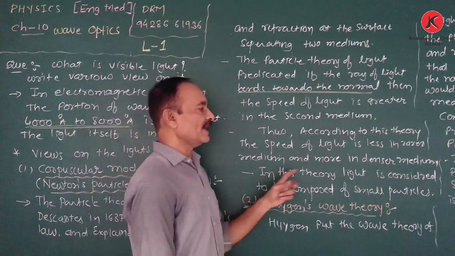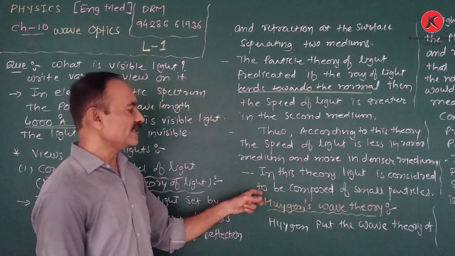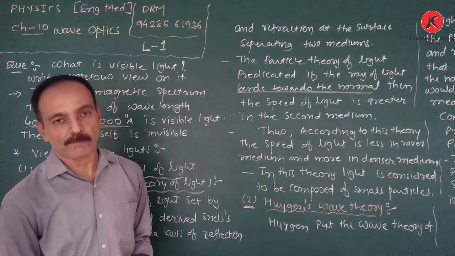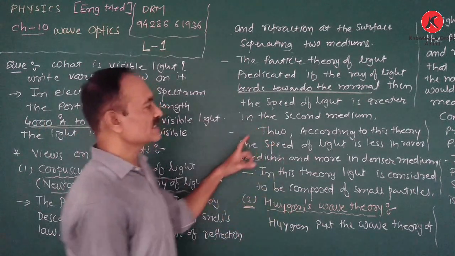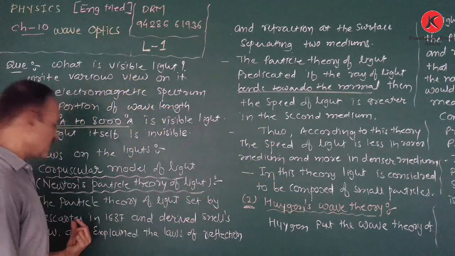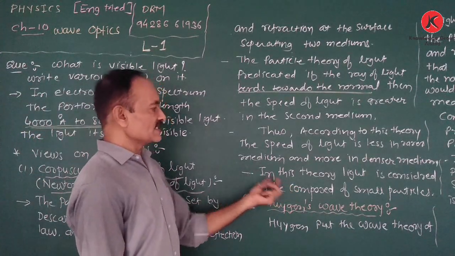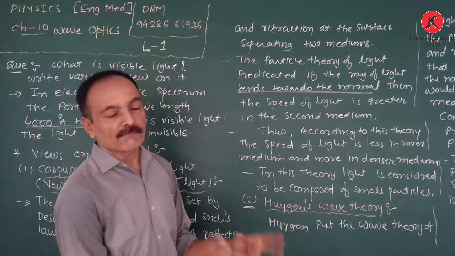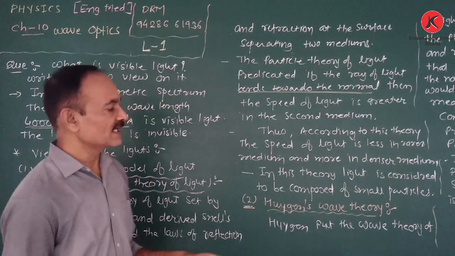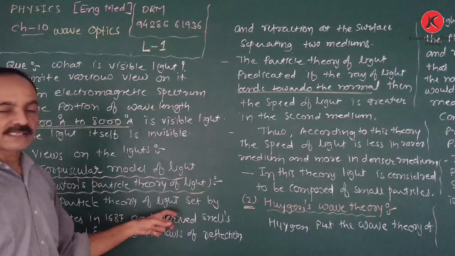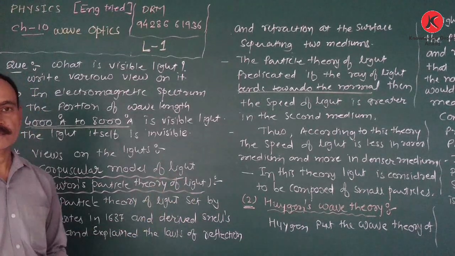In this theory, light is considered to be composed of small particles, as suggested by Descartes. According to this suggestion, light is made up of a number of small particles, therefore it is known as the particle theory of light.